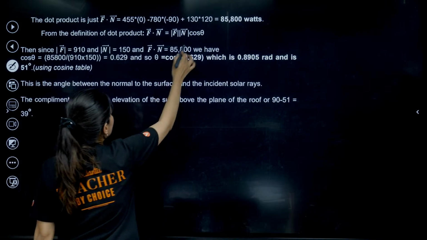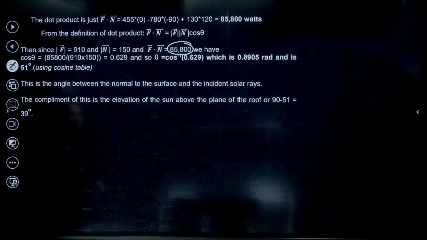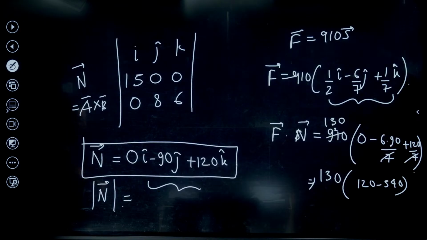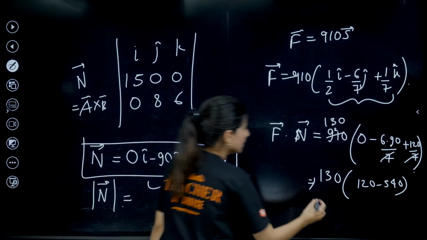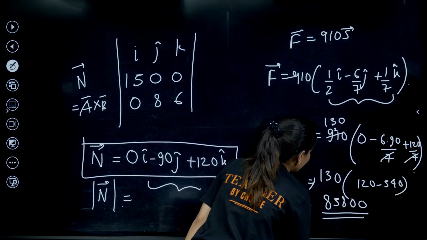So F dot n is 85800, eight five eight double zero. 85800 will be your F dot n.